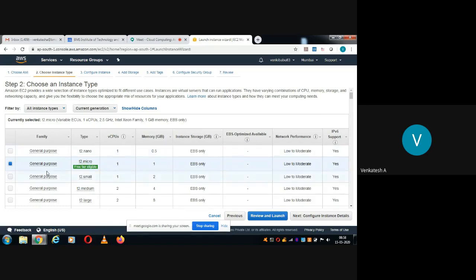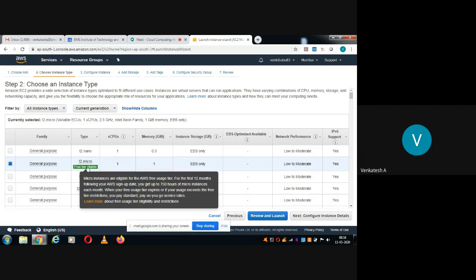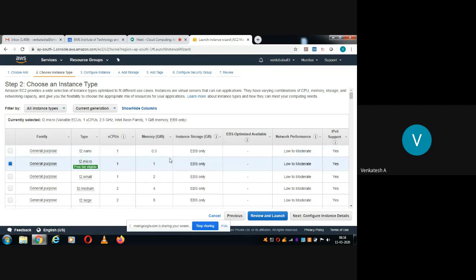Okay, under that we have a general purpose. You can see here once again, by default it is highlighted free tier eligible. That is T2.micro. Type is T2.micro. If you select any other one, you can see here it is not eligible for free tier. Since it is free tier, number of virtual CPUs that they are allocating is only one. Okay, if you make it more, you may have to pay money from your credit card.